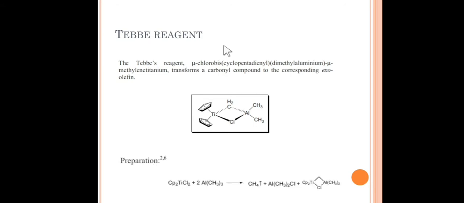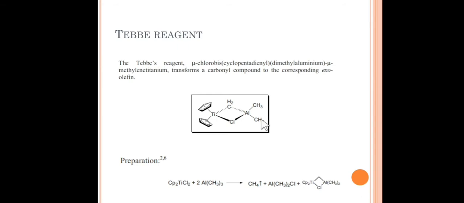Okay, so there are other methods, but the most common method is treatment of titanocene dichloride with trimethyl aluminum in toluene solution. So we get methane gas and Tebbe reagent. Okay, so what does the Tebbe reagent look like?